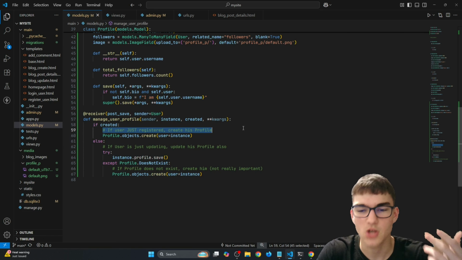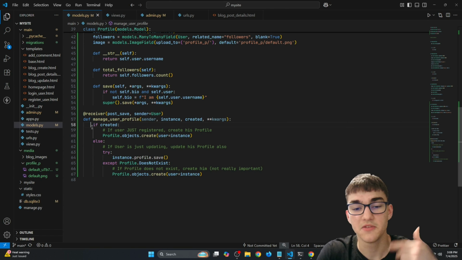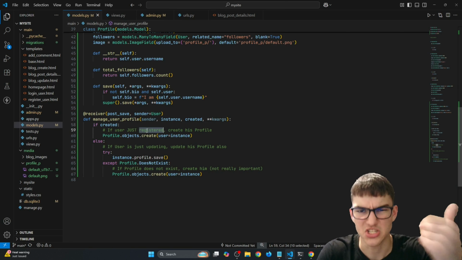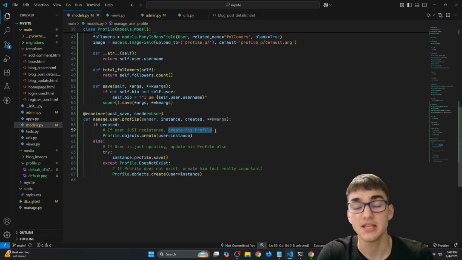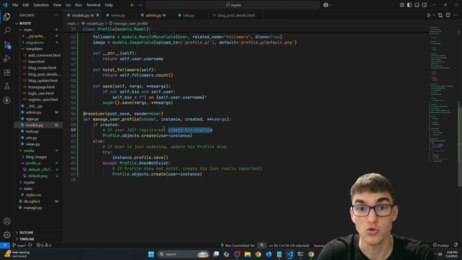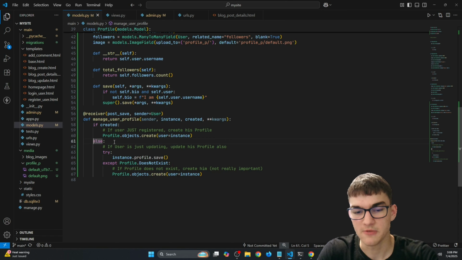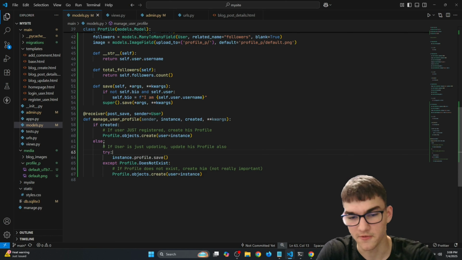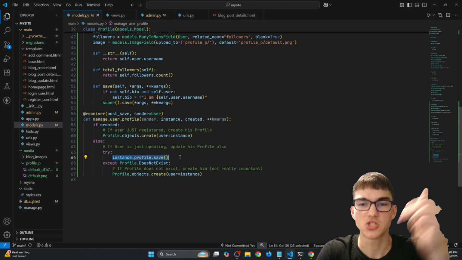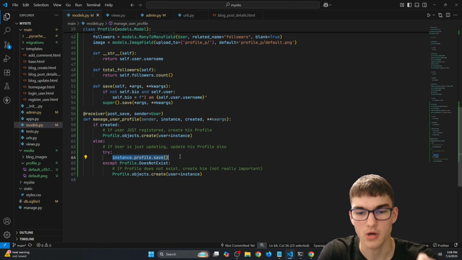And right here I've added these comments so you can understand it better. Right here we're checking if the new user is actually created or just registered. It will create his profile based on the information from that user model. And also if he isn't just created, if we're just updating him, we're going to save all of those changes to our profile model right there.